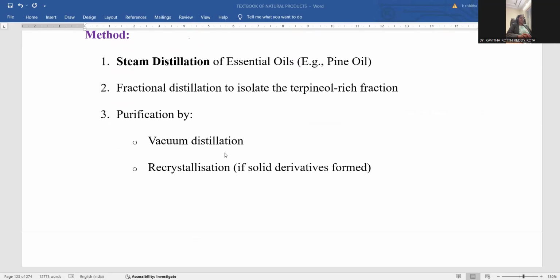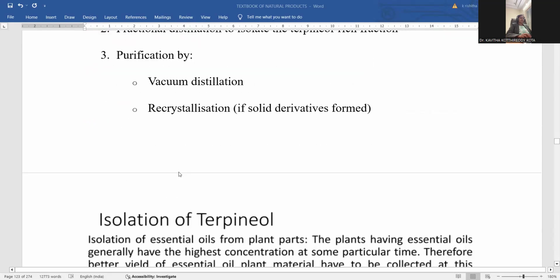Vacuum distillation means distillation taking place in the absence of atmosphere, and recrystallization gives a high quality final product. So the solid will be purified to a further extent, so that a high grade final crystalline solid of alpha terpineol will be obtained. So this is the way the extraction process will be accomplished.